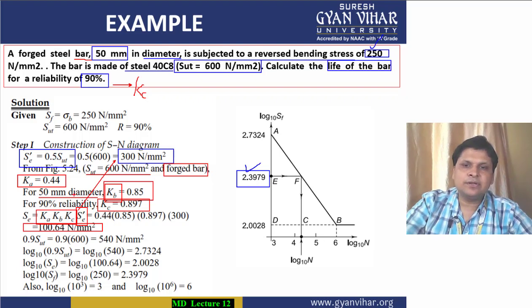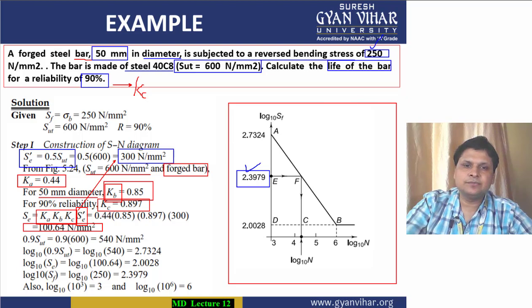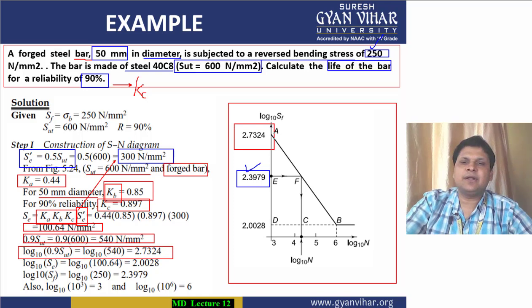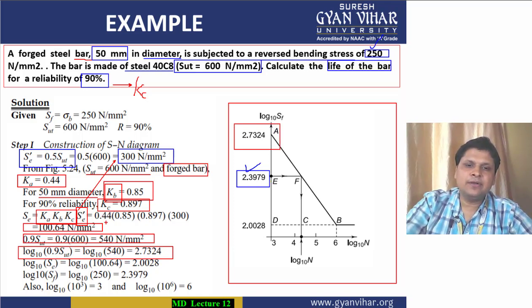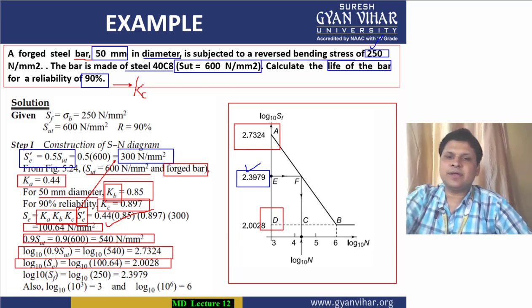Alright, so when you have calculated the actual value of endurance limit, then for making this particular diagram, you will have to multiply the ultimate tensile strength value first of all by 0.9. We multiply it with 0.9 and calculate its log value because we have to show it at point A. Then the endurance limit value we have calculated, we will find its log value also, so as to mention the endurance limit point on this SN curve.